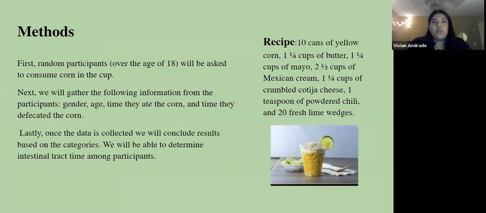For our methods, we'll be picking random participants over the age of 18 who will be asked to consume a cup of corn. We will then gather their information of their gender, age, and the time they ate the corn and the time they defecated the corn. Lastly, once we have gathered the results, we will then determine the intestinal transit time among participants.